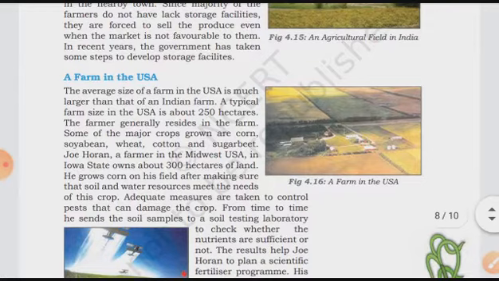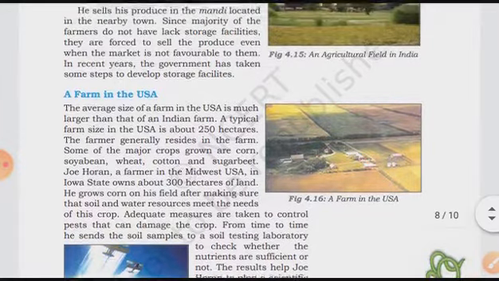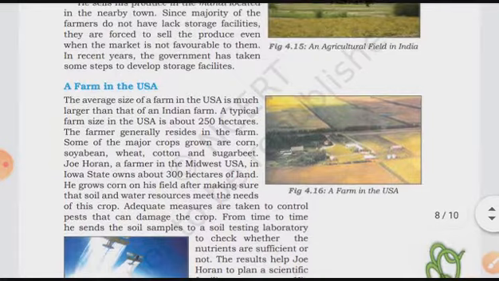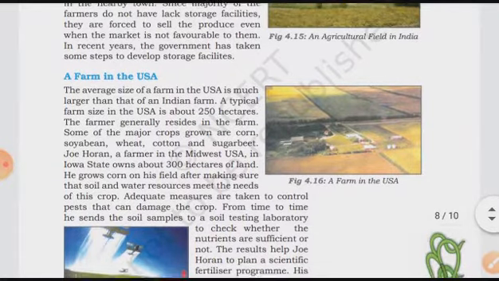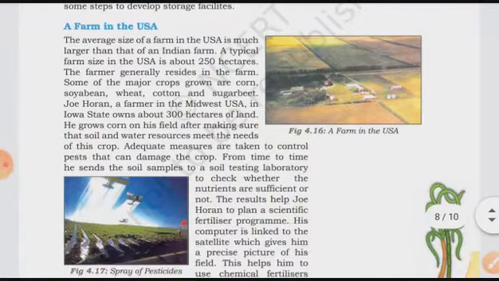In recent years, the government has taken some steps to develop storage facilities for these small farmers. So this is the example they have given about a farm or a farmer that belongs to our country, India. Now they have explained a farm in the USA, how the agriculture activity is done in the USA.